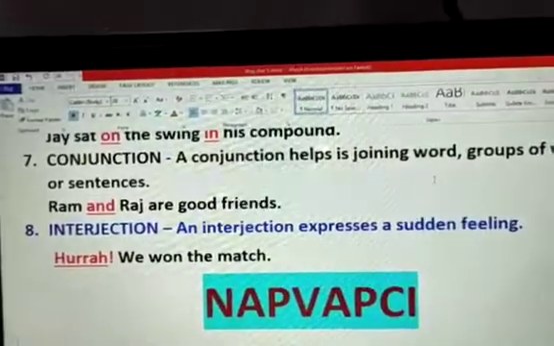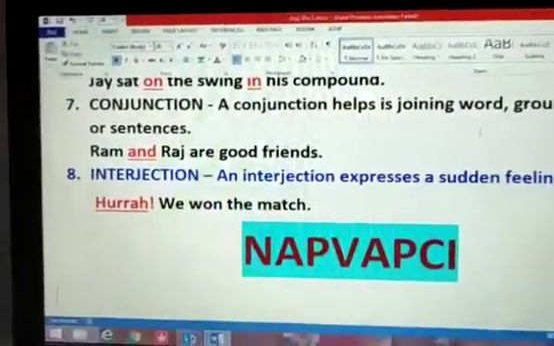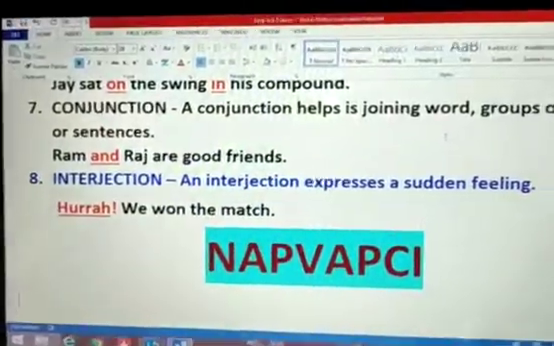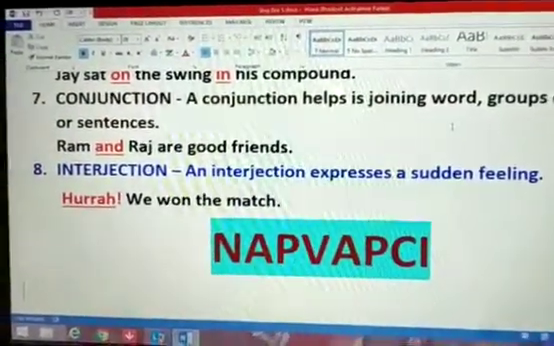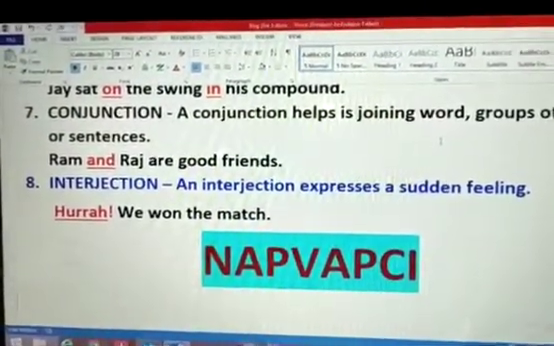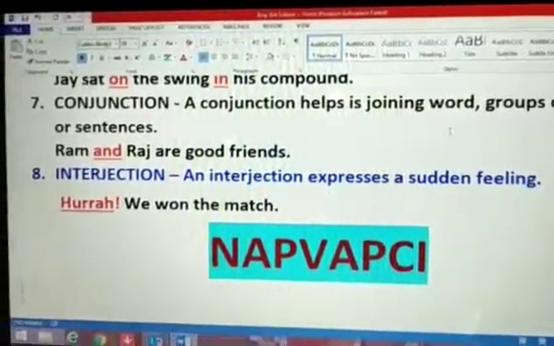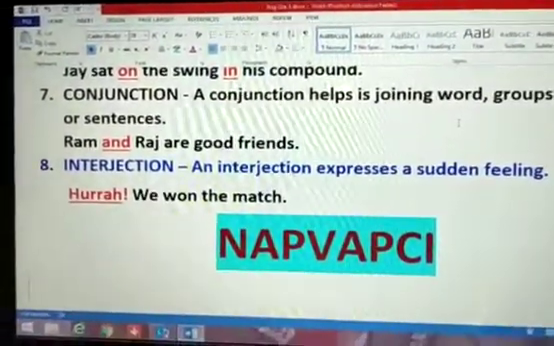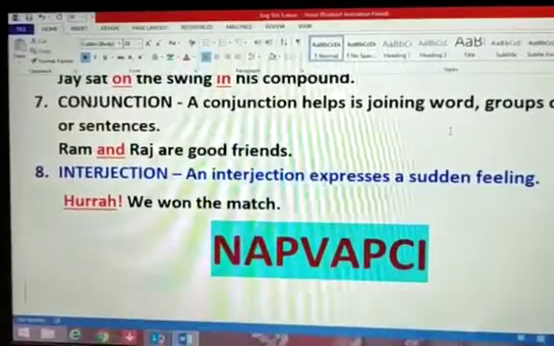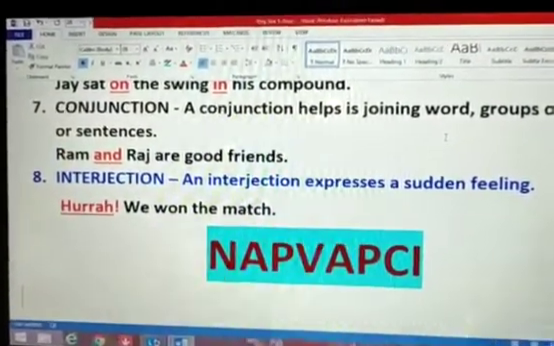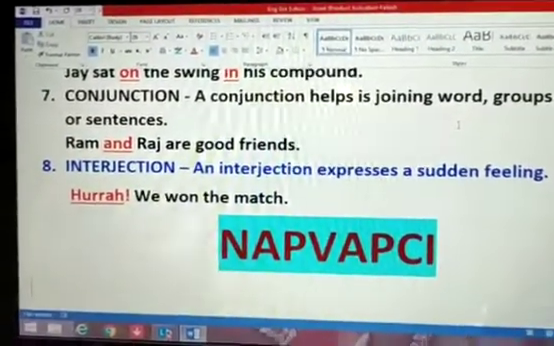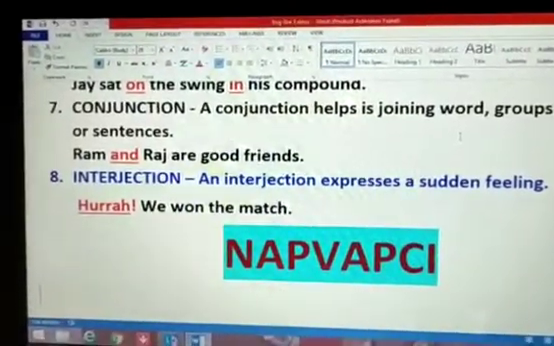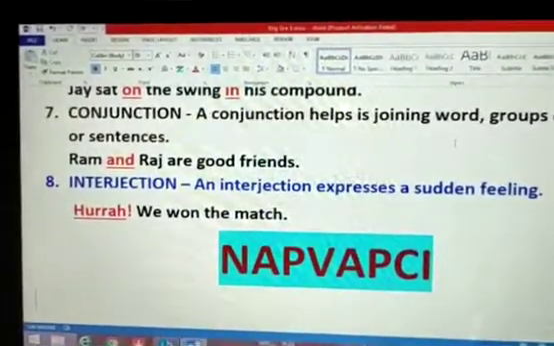And in homework, for one day I will give you only exercise A and B. And that has to be done in your textbook only, because this is only underline and circle. So exercise A and exercise B, both the exercises you have to do in your English grammar textbook only. And the definitions and the 8 parts of speech you have to write in your English notebook. I hope now no more queries will be there.